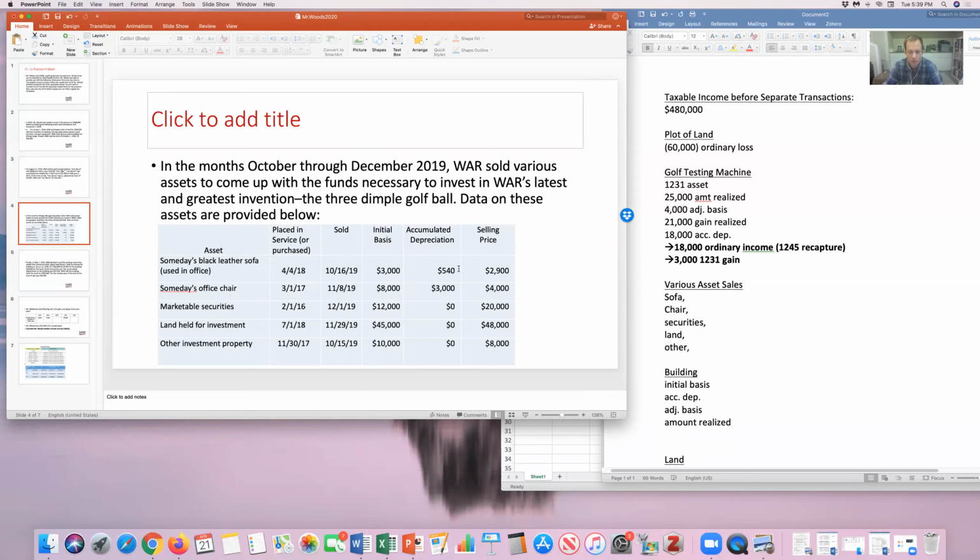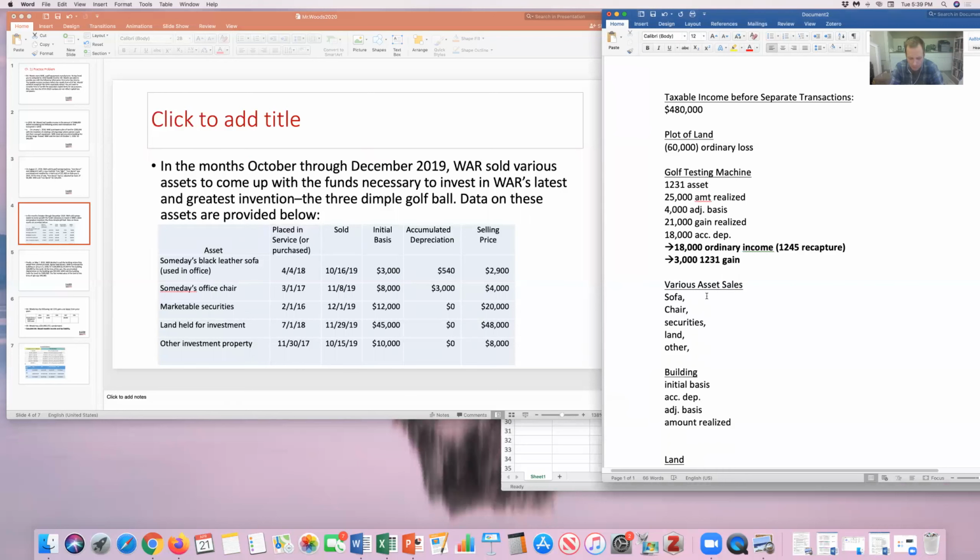So on the sofa, their adjusted basis is going to be this minus this, $2,460. So their gain is going to be $440. That's all due to depreciation making the basis smaller, so that's going to be all ordinary income because of 1245 recapture.